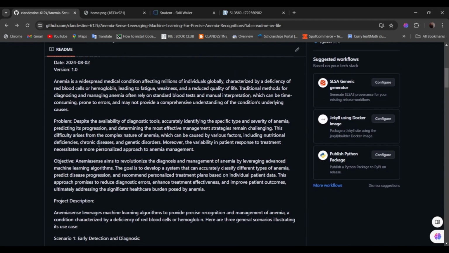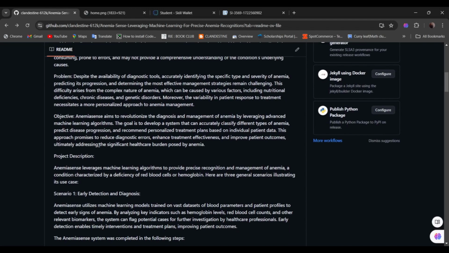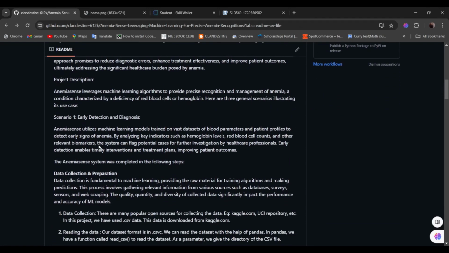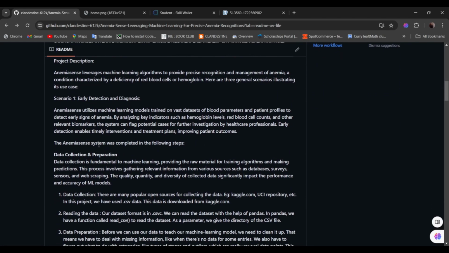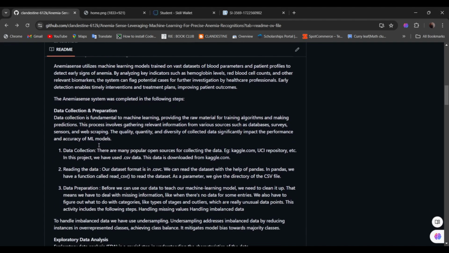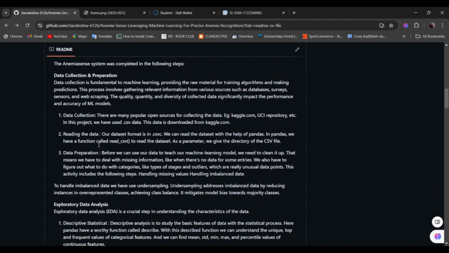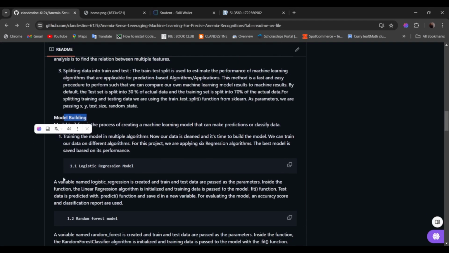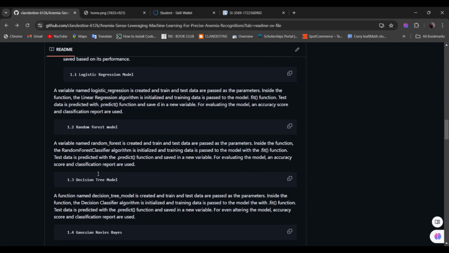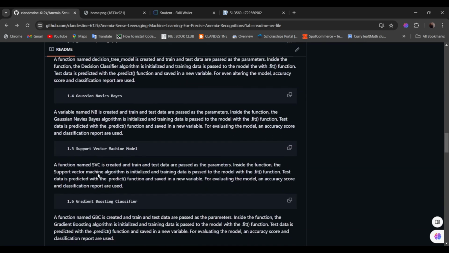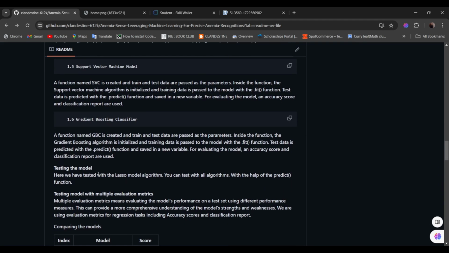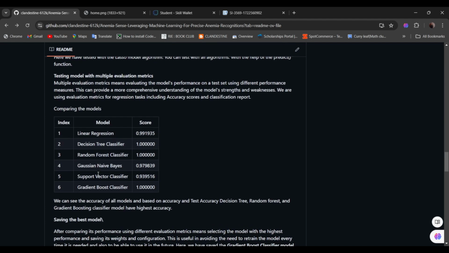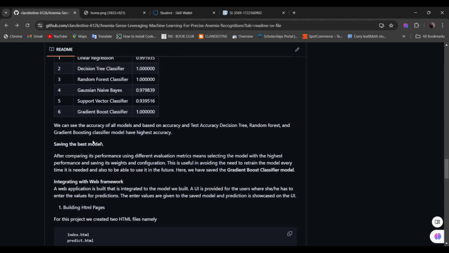This is a README file, and here starts the problem statement along with the project description. This README file also contains the steps in which we have completed the project, that is, data collection and preparation, then exploratory data analysis, then model building, where we have applied 6 models, also known as algorithms. Next, we have tested the models and found the accuracy scores of all the algorithms. Then we have saved the models.